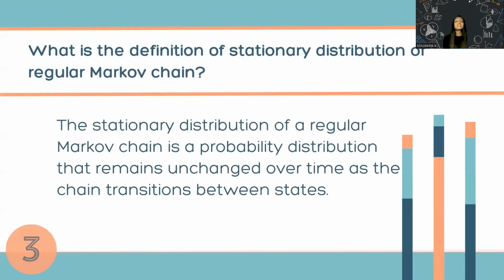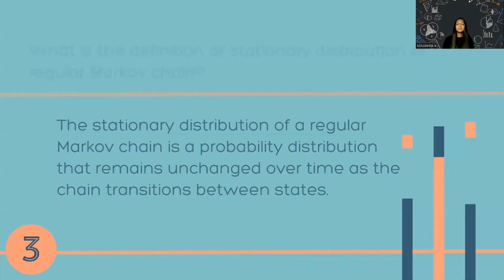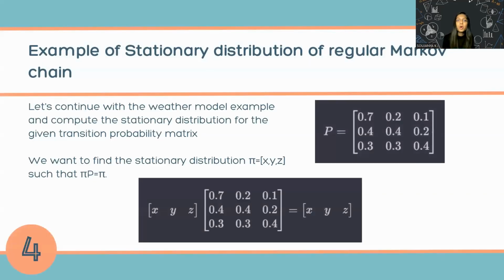So let us see what the stationary distribution of a regular Markov chain is. The stationary distribution of a regular Markov chain is a probability distribution that remains unchanged over time as the chain transitions between states. Let's see an example to understand more.